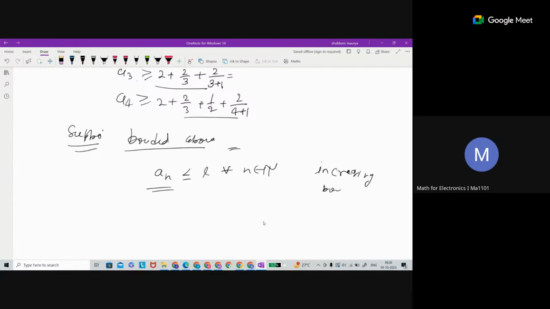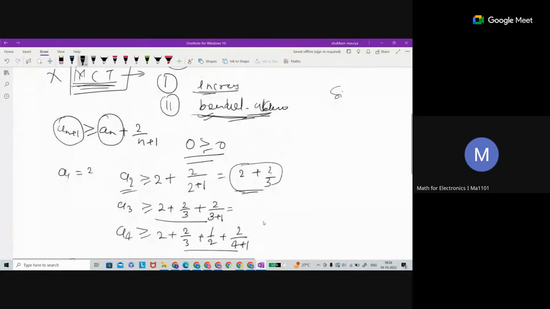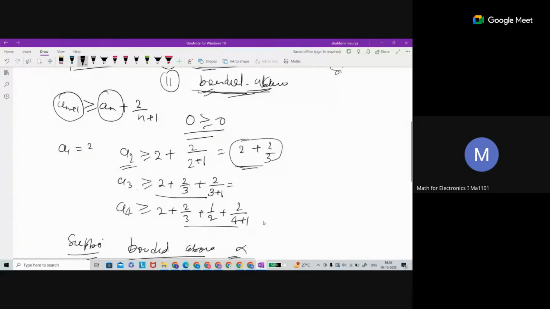Let me take another bound, say alpha, so each term is less than alpha. So it is increasing and bounded above, then now we can apply MCT. And if we apply MCT, then it says the sequence an has a limit L.